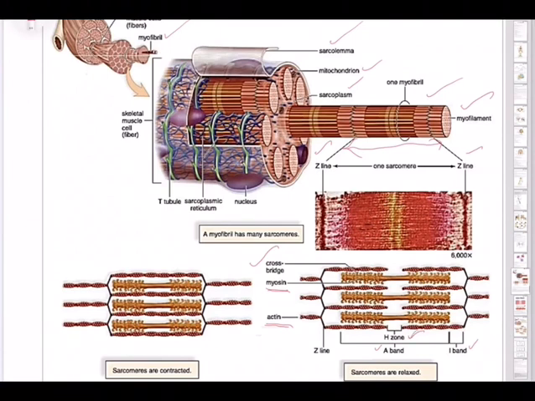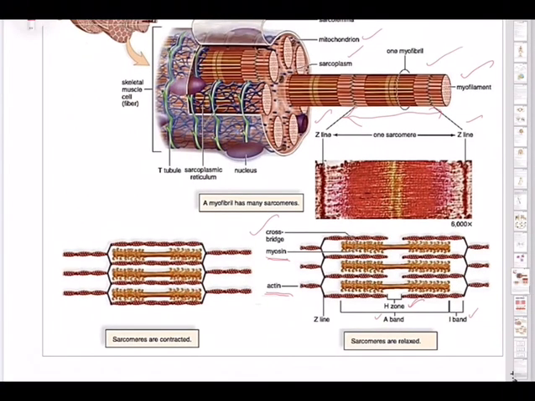And also you can notice between the two there is an H zone. So sarcomeres, when they are in a relaxed state, we can see clearly all this. And when they are contracted, look at that, where is the H zone here? H zone disappeared. H zone is no more.